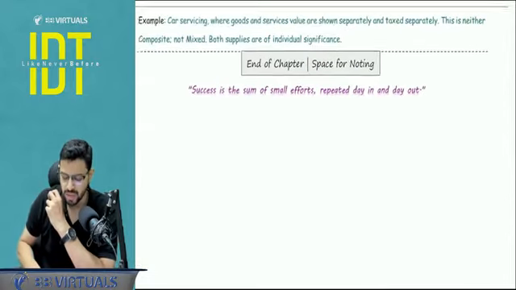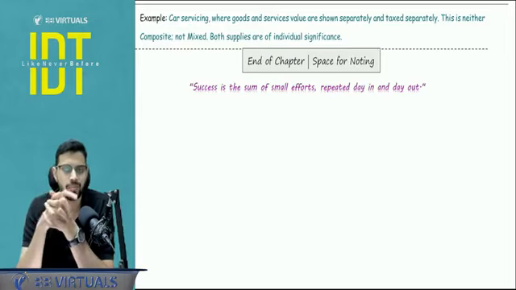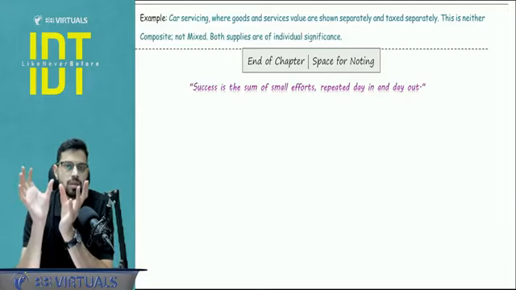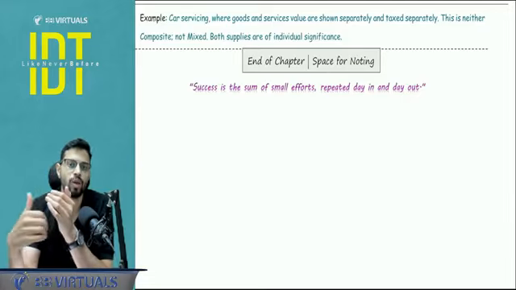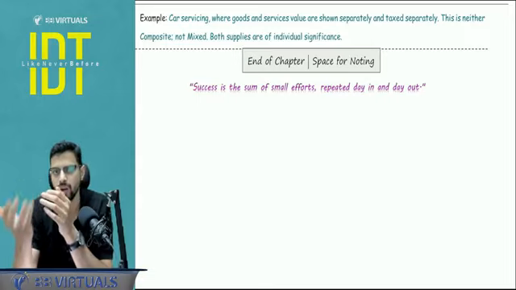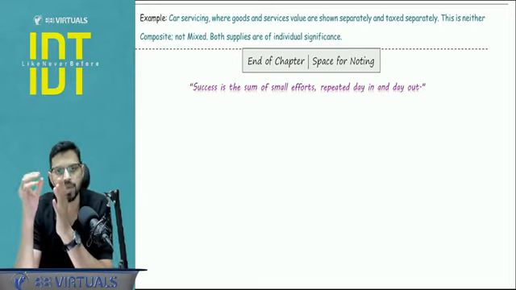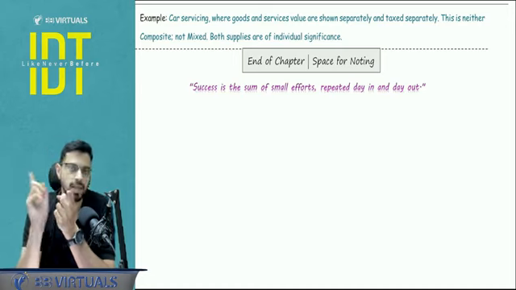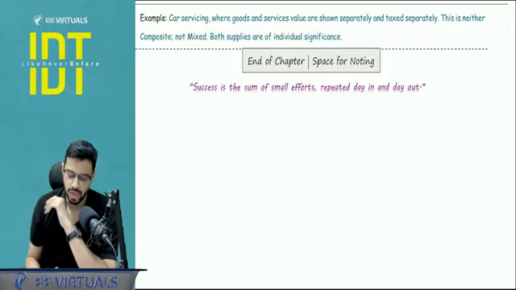There are some cases, not many examples for this, in which there is a bundle, but it is neither a composite supply nor a mixed supply. The elements of that supply retain their individuality. For example, car servicing. When you get your car serviced, you will have a goods-related charge separately and a labor-related charge separately. Goods will be charged as per the goods rate, service will be charged as per the service rate. You will not classify them as either composite or mixed supply. I haven't seen many questions on this, but it is possible to ask this particular case in the exam as well.